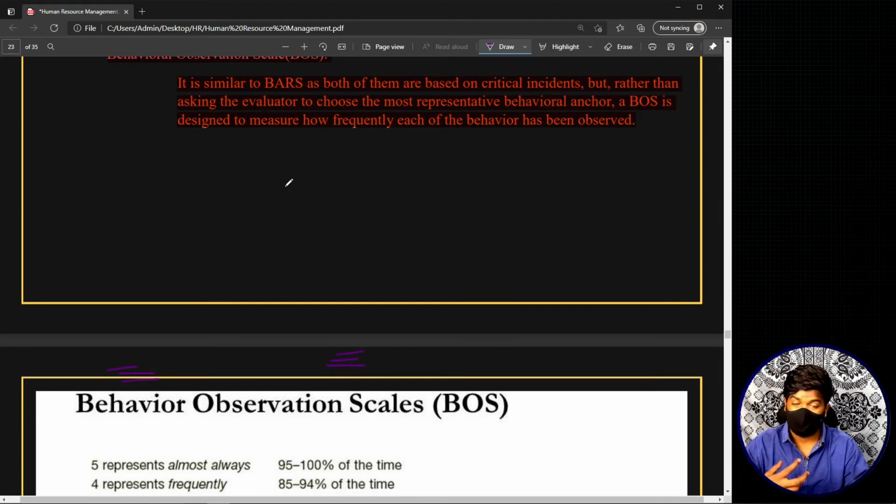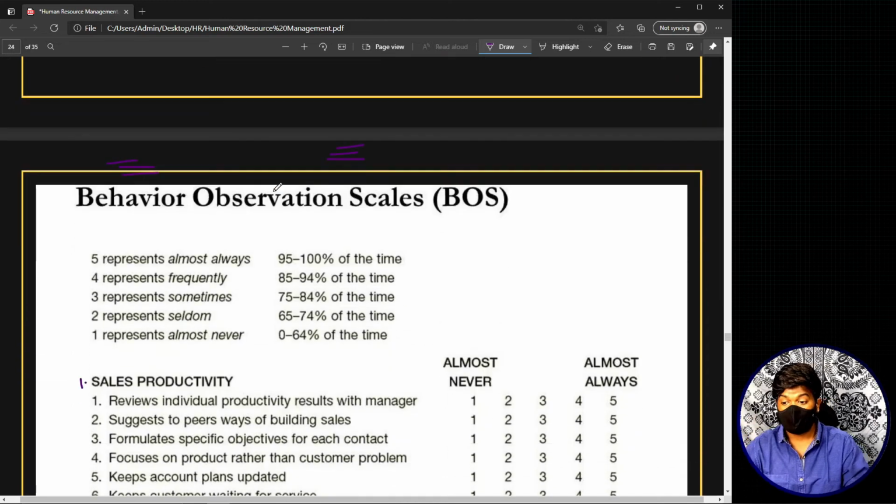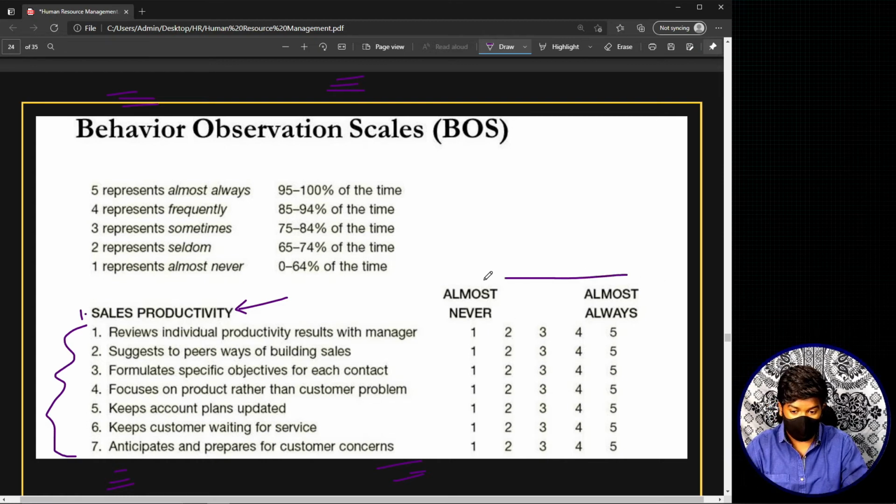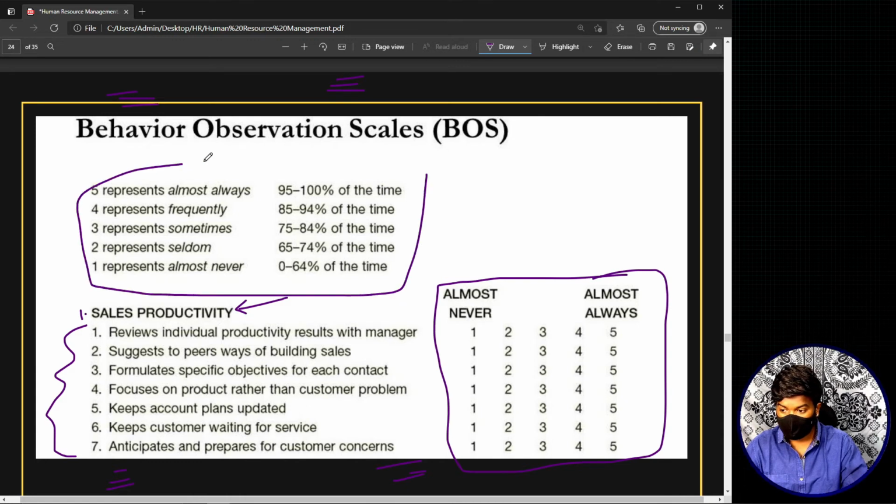So I'm giving you a simple basic understanding, like if you consider a thing like this, you will be having scales like this. Similarly, you will be having different things with different scales. So this particular behavioral observation scale looks like this. We have considered the behavioral criterion of sales productivity. Within sales productivity, you will be having so many different behaviors, right? Now you will be having two kinds of measurement scales here. This is the first one and this is the second one.